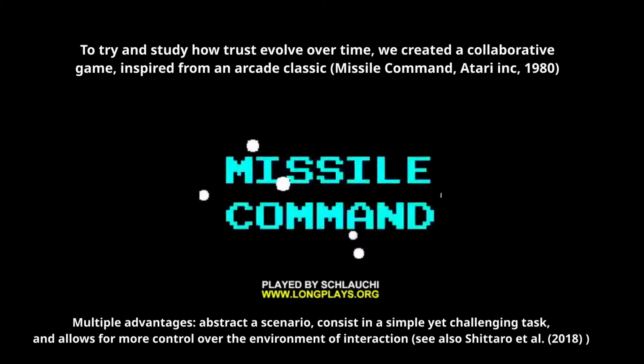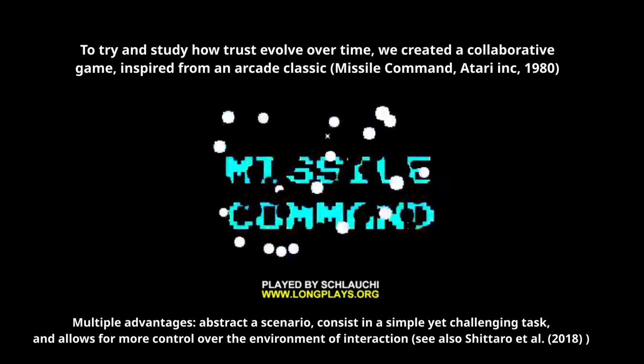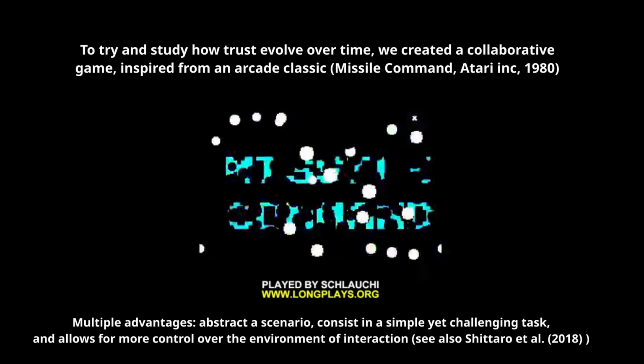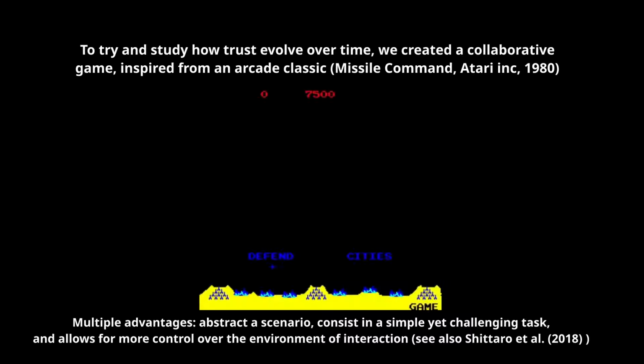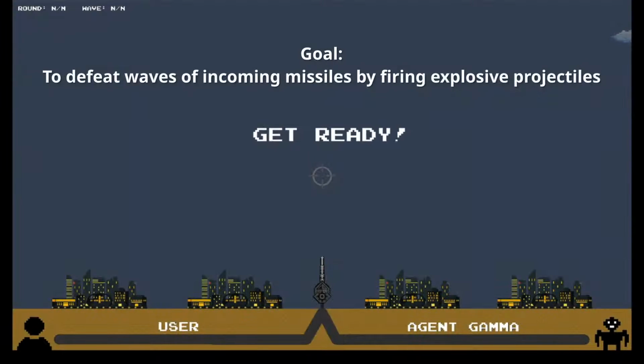To study how trust evolves over time, we created a game framework inspired by an arcade classic, Missile Command. In the original game, the player is tasked with protecting cities from incoming waves of missiles. The simple yet challenging property of arcade games represents a good opportunity to create interactive human-agent collaborative tasks. Here is some footage captured from our game.